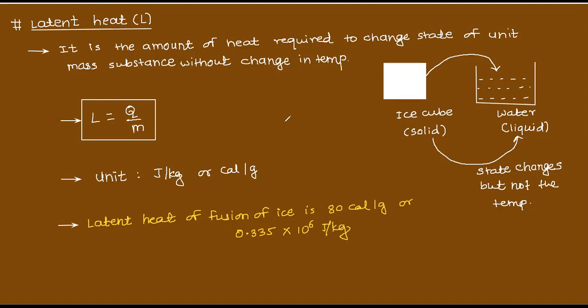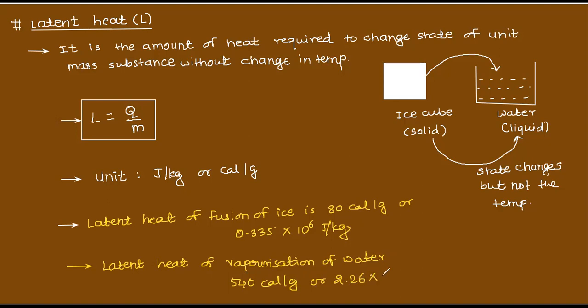Next, one more point. Latent heat of vaporization of water. How much is its calorie value? 540 calorie per gram, or 2.26 into 10 to the power 6 joule per kg.